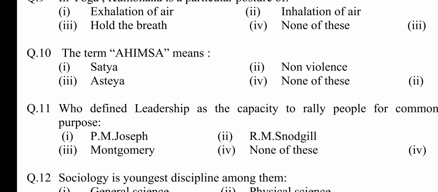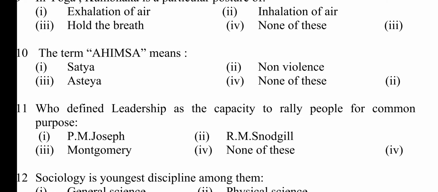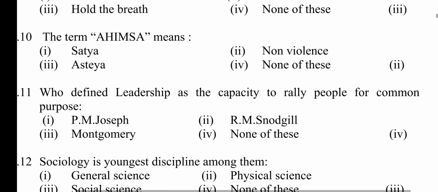Question number 11. Who defined leadership as the capacity to rally people for common purpose? Option first, P.M. Joseph. Second, R.M. Snowdiggle. Third, Montgomery. Fourth, none of these. Answer is option third, none of these.